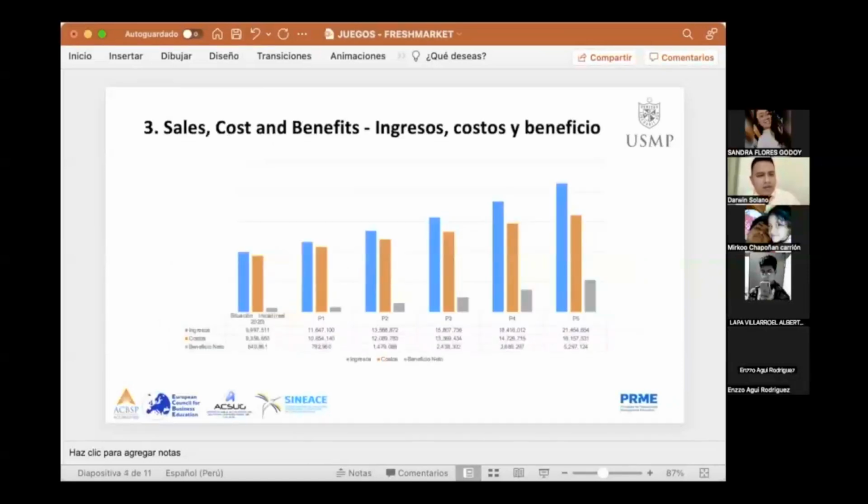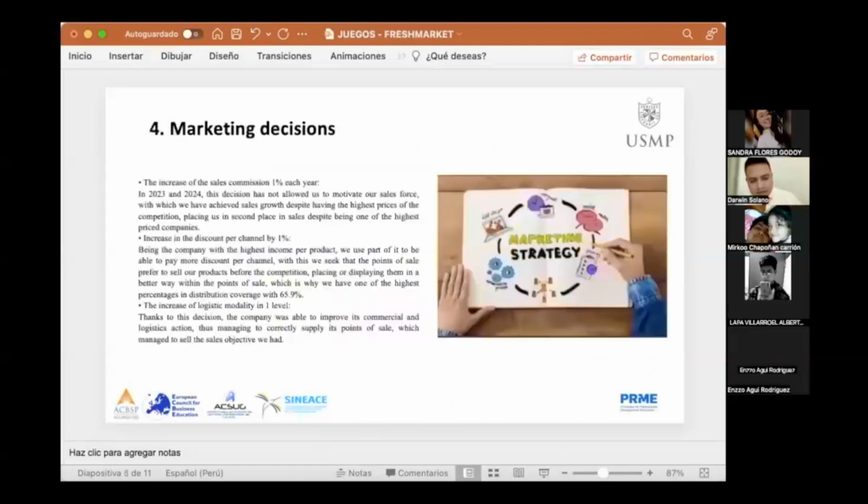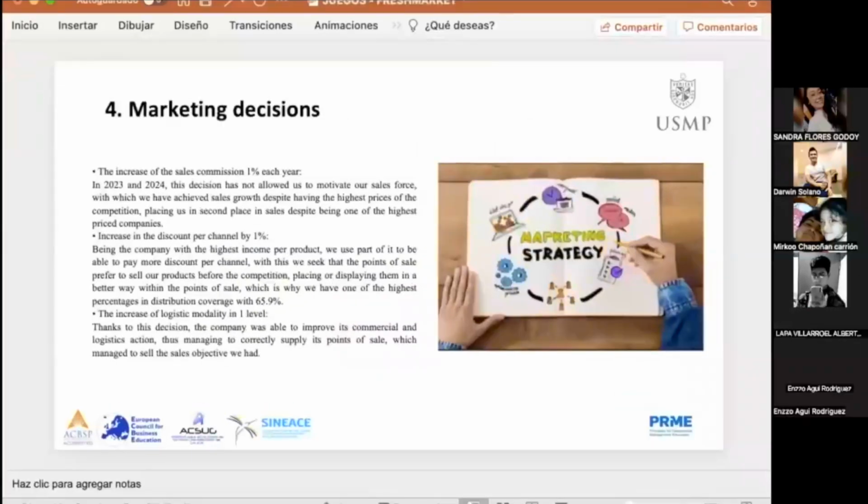Okay, number 3. In this part, we show the graph of the variation of sales, costs, and benefits. Next. 4. Marketing decisions.